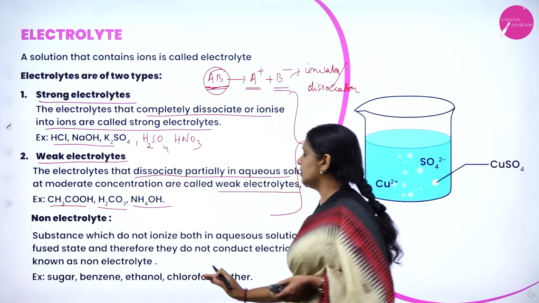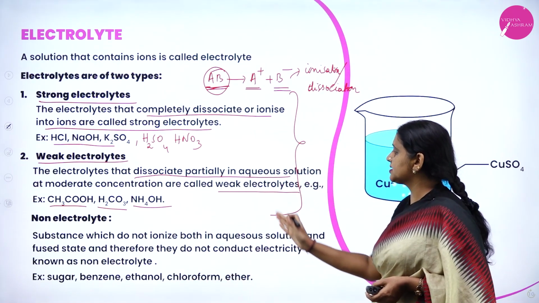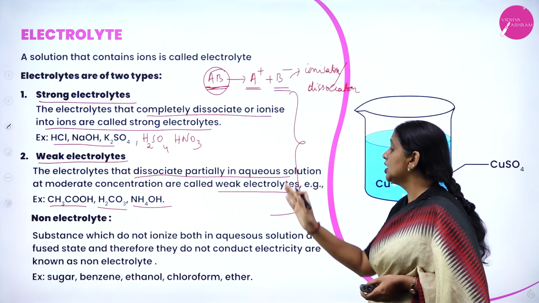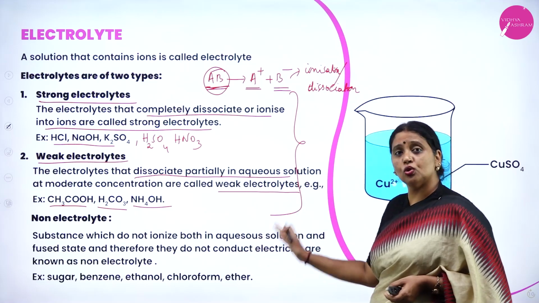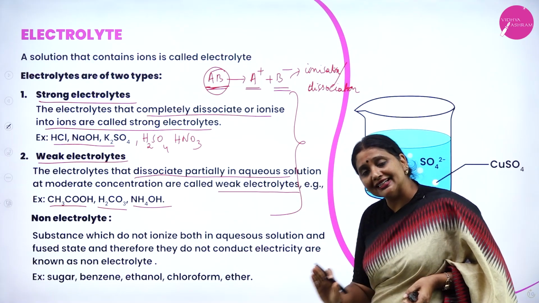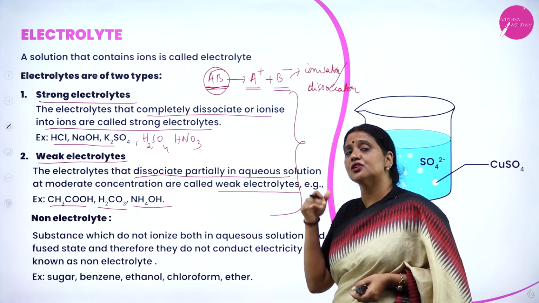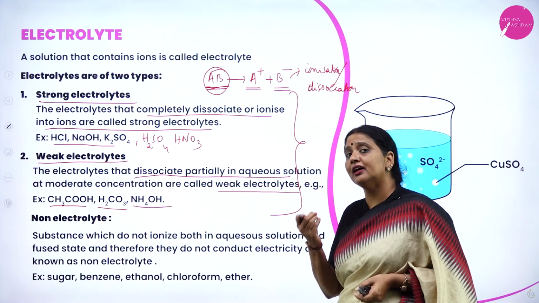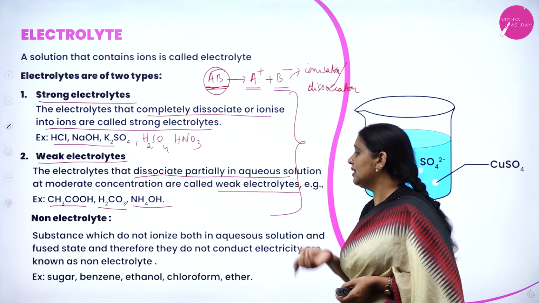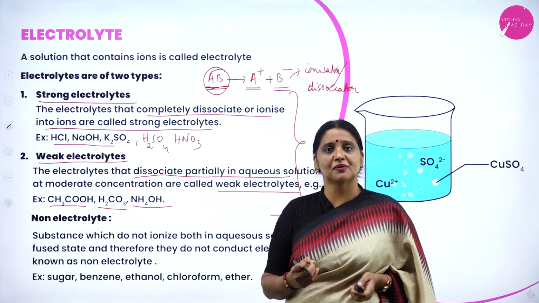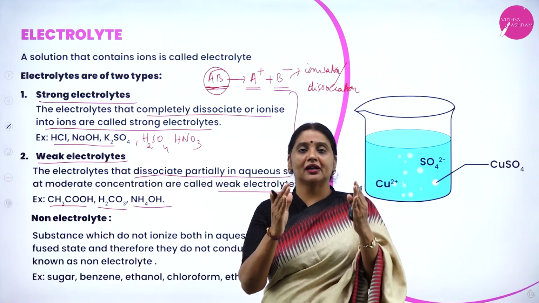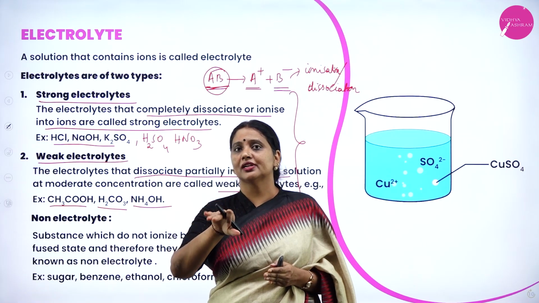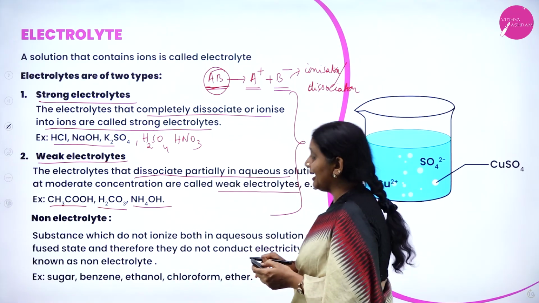Okay. Non-electrolytes do not ionize in aqueous solution or in the fused state, and they do not conduct electricity. Sugar, benzene, ethanol, chloroform, ether. Those which do not conduct electricity either in their aqueous state or in their fused state are called non-electrolytes. Examples: sugar, ethanol, chloroform, urea, benzene. Keep it in your mind, strong electrolytes are those which undergo complete ionization, weak electrolytes are those which undergo partial ionization.